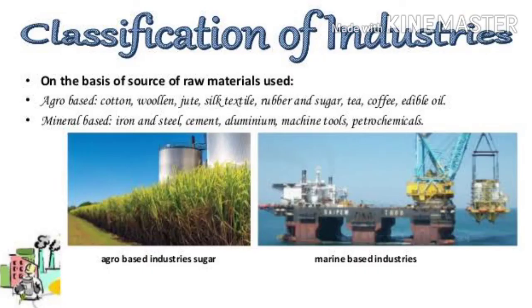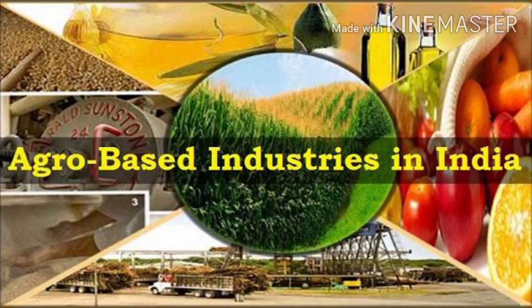On the basis of raw material used, industries are divided into two. They are agro-based industries and mineral-based industries. Agro-based industries are those industries that convert agriculture products into industrial products.